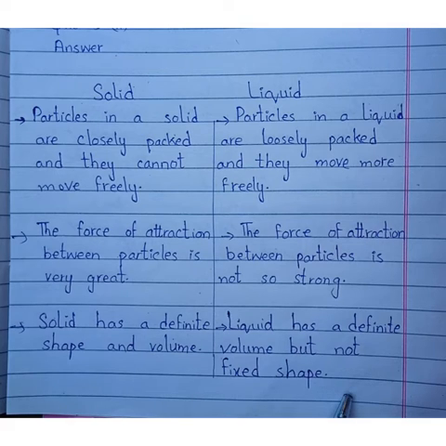Because the particles in a solid are closely packed, they have a fixed shape and they also have a fixed volume. But liquid has a definite volume but does not have a fixed shape, because it takes the shape of the container in which it is poured.